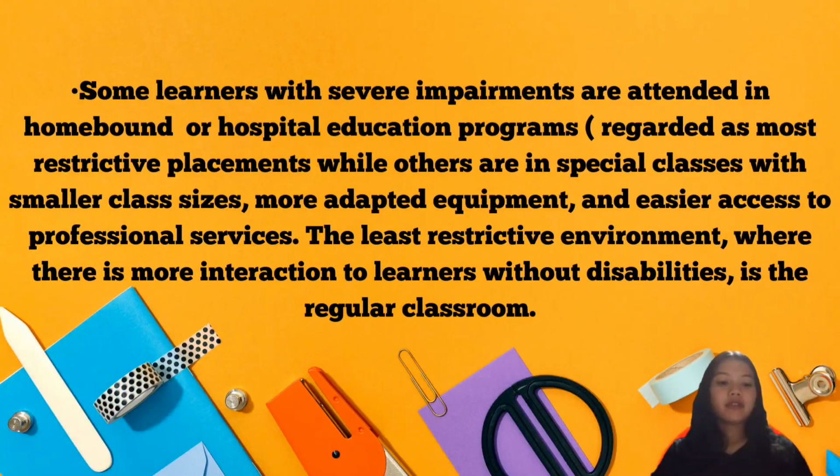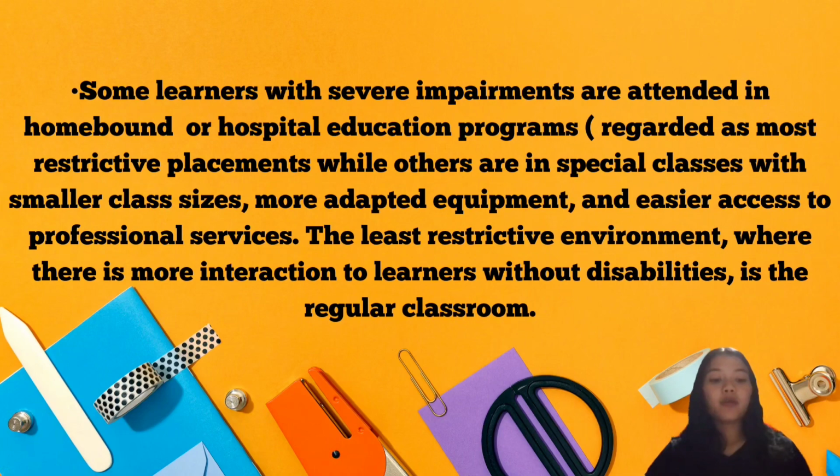Today we're going to tackle inclusive classroom approaches. Some learners with severe impairments are attended in homebound or hospital education programs, regarded as the most restrictive placements, while others are in special classes with smaller class sizes, more adapted equipment, and easier access to professional services. The least restrictive environment, where there is more interaction with learners without disabilities, is the regular classroom.